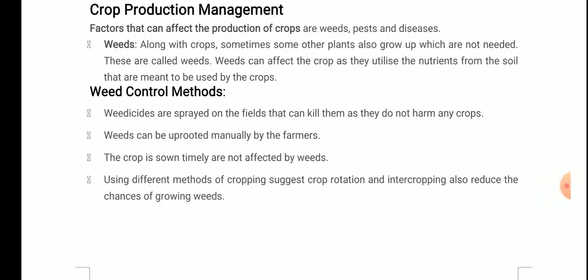In the previous video we were talking about cropping pattern. In this video we will be discussing the next topic, that is crop production management. As the word suggests, it is the management of the crop that is produced.